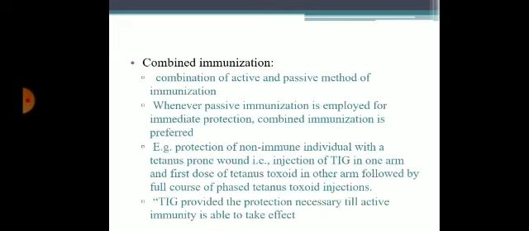Coming to combined immunization, it is a combination of active and passive methods of immunization, where passive immunization is employed for immediate protection. Combined immunization is preferred, for example, in protection of a non-immune individual with a tetanus prone wound: injection of tetanus immunoglobulin in one arm and a first dose of tetanus toxoid in the other arm, followed by a full course of tetanus toxoid injection.